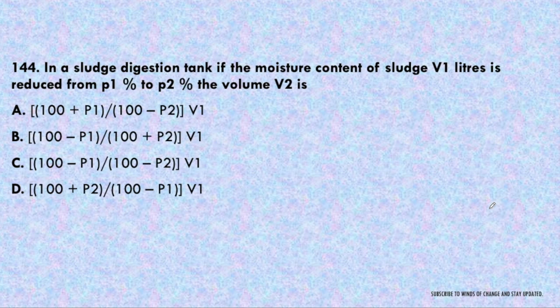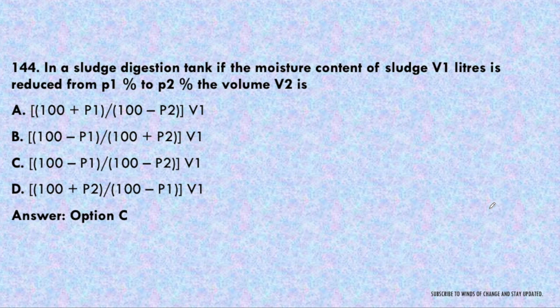Next question. In a sludge digestion tank, if the moisture content of the sludge V1 liters is reduced from P1% to P2%, the volume V2 is. This is also an important question. You can use this formula directly in this kind of numerical also. The answer will be option C, that is (100 minus P1) upon (100 minus P2) into V1.